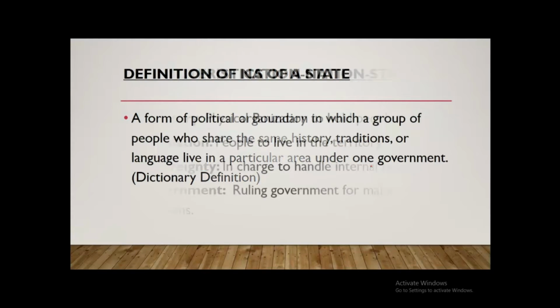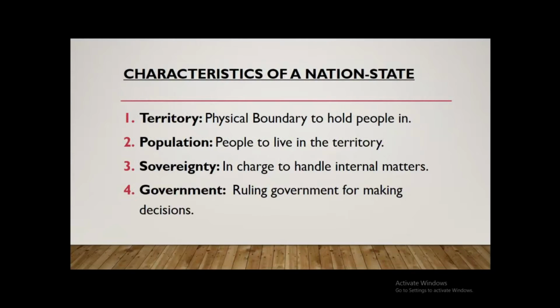Let's move on to the characteristics of a nation state. The most common characteristics that every nation state have are four. The first is its territory, its physical boundary to hold people in. It has its own population, a fixed population, people to live in the territory. It has sovereignty over its territory, in charge to handle internal matters. It has its own government, a ruling government that makes decision and controls the internal and external behavior of the state.